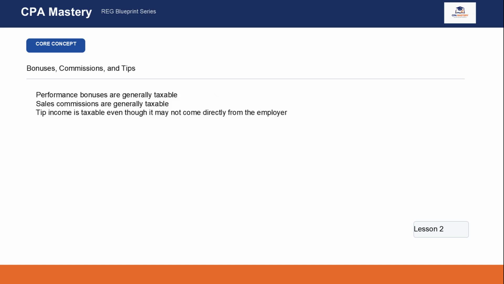This slide highlights a point that reg questions test often. Not all compensation comes in the form of regular payroll. Bonuses, commissions, and tips are still compensation income, even if they are calculated differently from salary or hourly wages. A performance bonus paid at year-end is taxable compensation. A commission paid to a salesperson is taxable compensation.